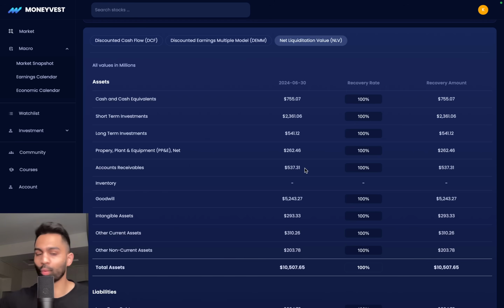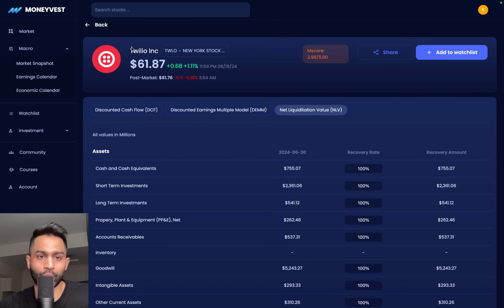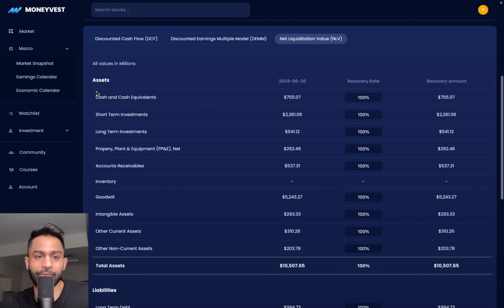So what we have here is essentially the balance sheet of the business. In this example, we're analyzing Twilio. Twilio is a company just focusing on automation and robotics. What you'll notice is that we've got the balance sheet, we've got the assets, and this is the most recent quarterly number, as of June 30th, 2024. Cash and cash equivalents for Twilio sitting at $755 million. Short-term investments of over $2.3 billion. Long-term investments, $541 million. Property, plant, equipment, this is net after accounting for depreciation, $262 million.